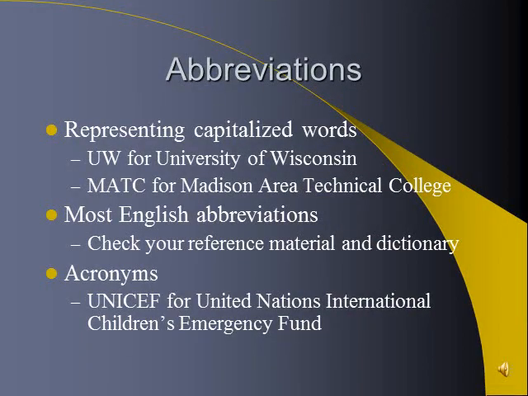We also capitalize most English abbreviations when they represent capitalized words such as UW for University of Wisconsin, MATC for Madison Area Technical College. You get the idea. If they represent a capitalized word, the abbreviation is capitalized. Most of our English abbreviations are capitalized. Again, you're always going to double check in your dictionary. Acronyms, UNICEF for the United Nations International Children's Emergency Fund. We talked about acronyms earlier. They are capitalized.